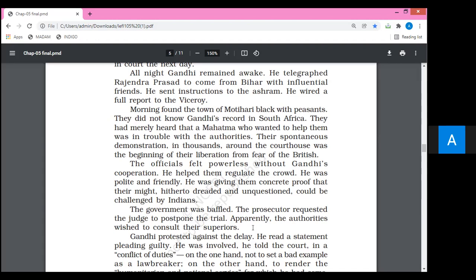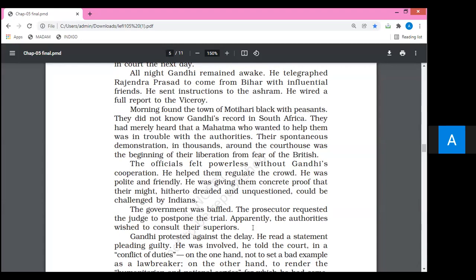The government was baffled. Just look at the next paragraph. The government was baffled. Baffled means confused. At a particular moment, the British authorities were confused.